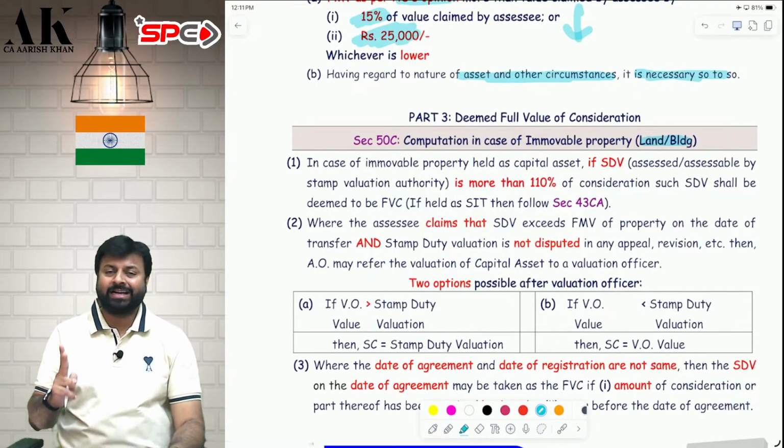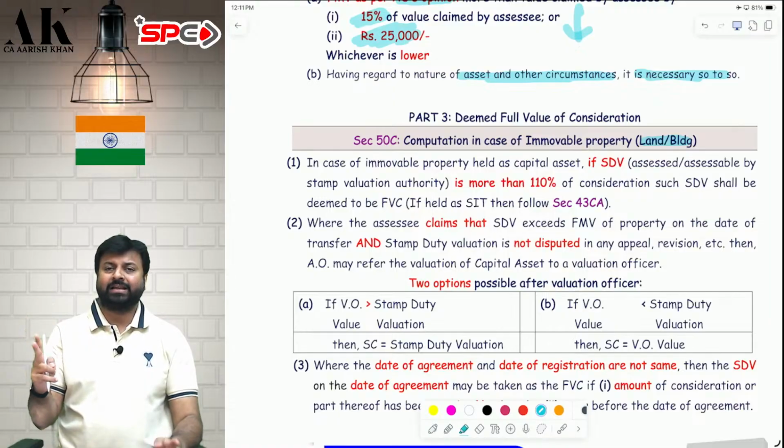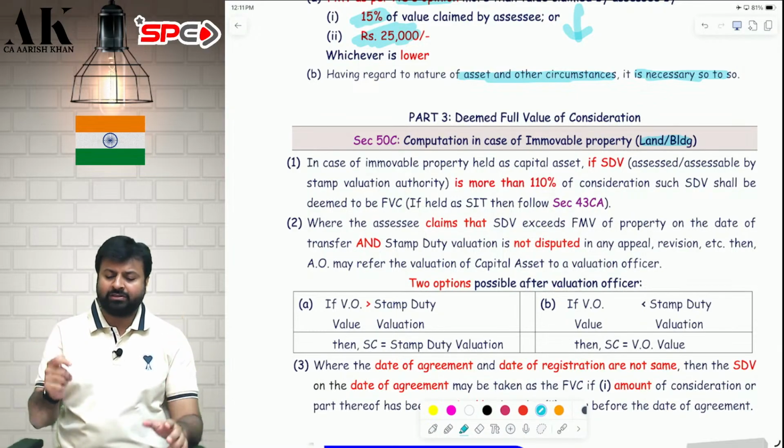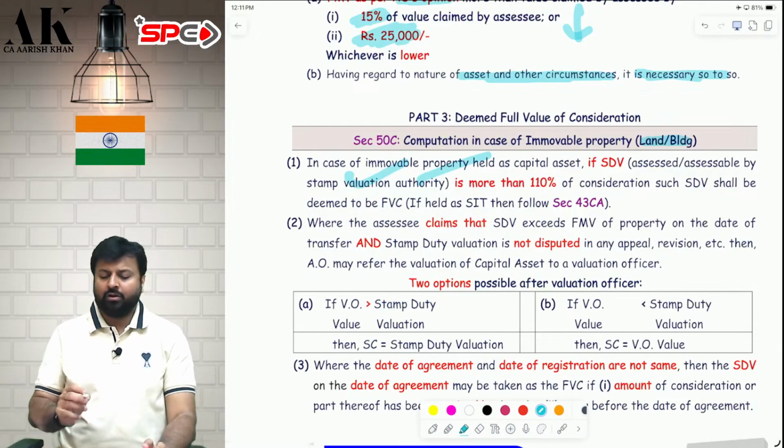Suppose selling price is 100 lakhs and the stamp duty value is 150 lakhs. Now the difference is more than 110%. Therefore, you will take SDV as your full value of consideration, 150 lakh as your full value of consideration. Okay. I hope it is clear to all of you.